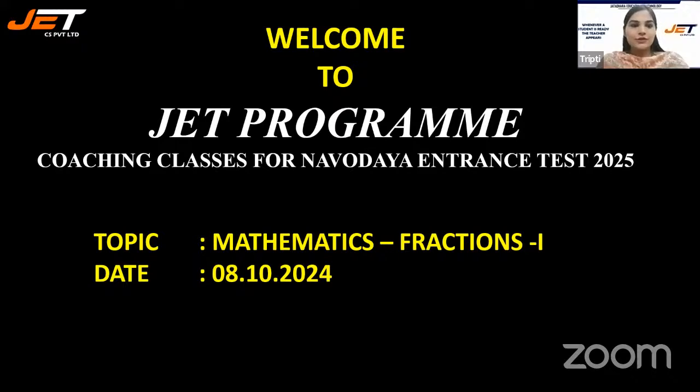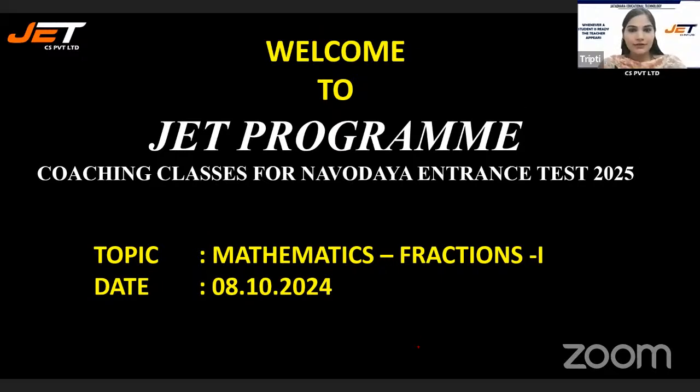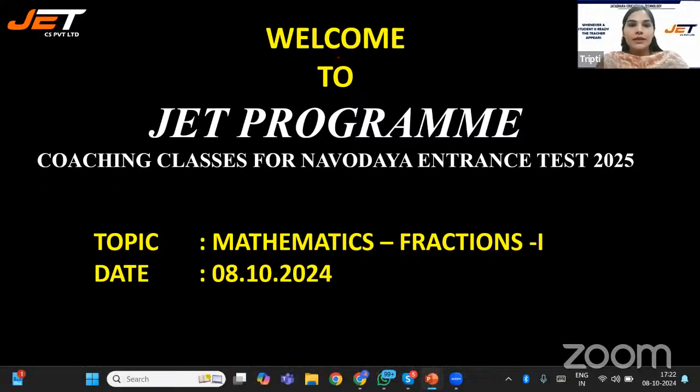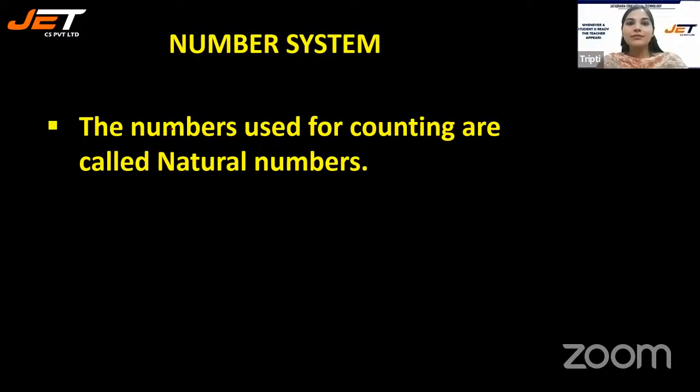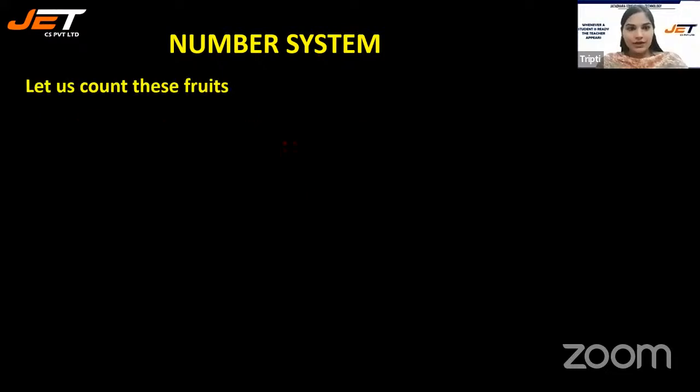Perfect. All right. So the topic that we are going to pick up today is fractions. What are fractions? There are so many things in fractions that we are going to cover. So let's see what all things we are going to do today. Number system. What is number system? Numbers that are used for counting are called natural numbers. And you know, natural numbers always start from 1. 1, 2, 3, 4, and so on.